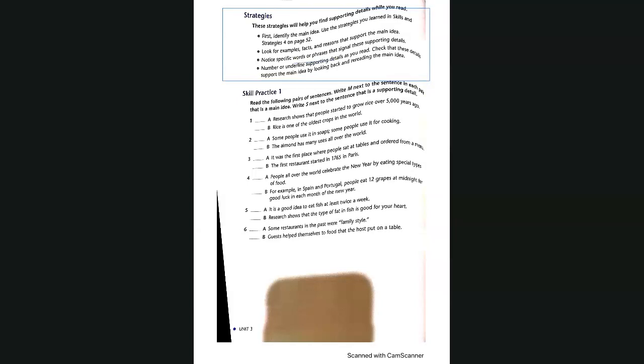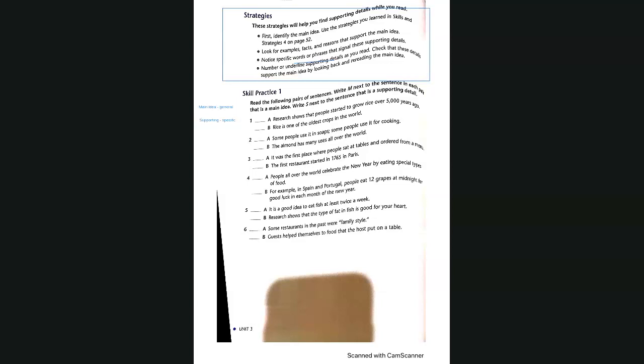We are going to read 2 sentences, and we have to know which one is the main idea and which one is a supporting detail. As a reminder, the main idea is general, and the supporting ideas are details. Can you read number one, both A and B, and then tell us which one you think and why.